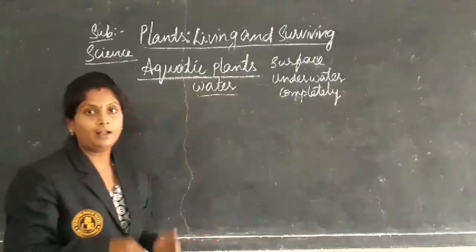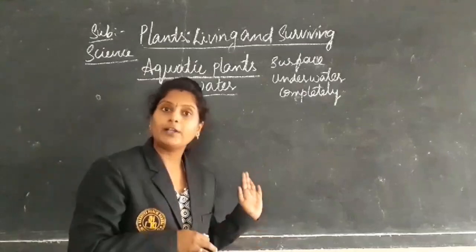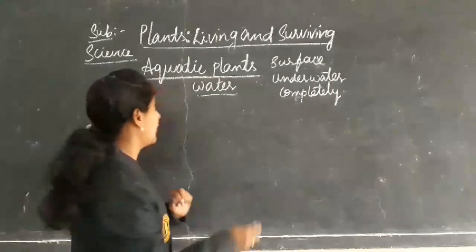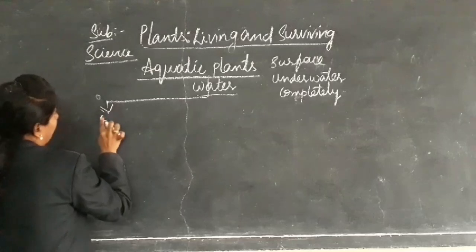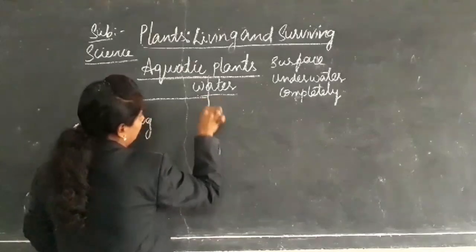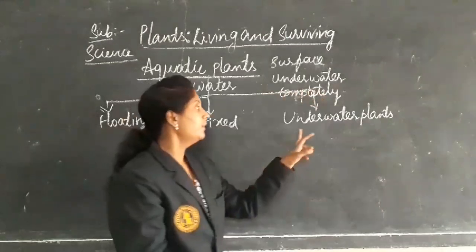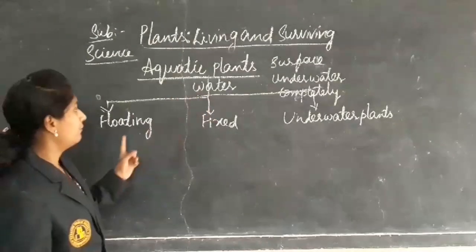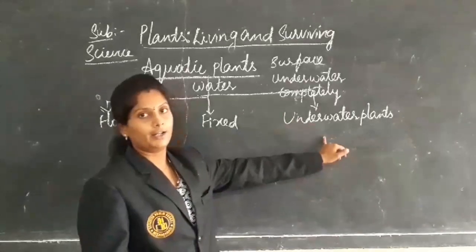Based on their adaptation and growing nature, aquatic plants are divided into three types: floating plants, fixed plants, and underwater plants.